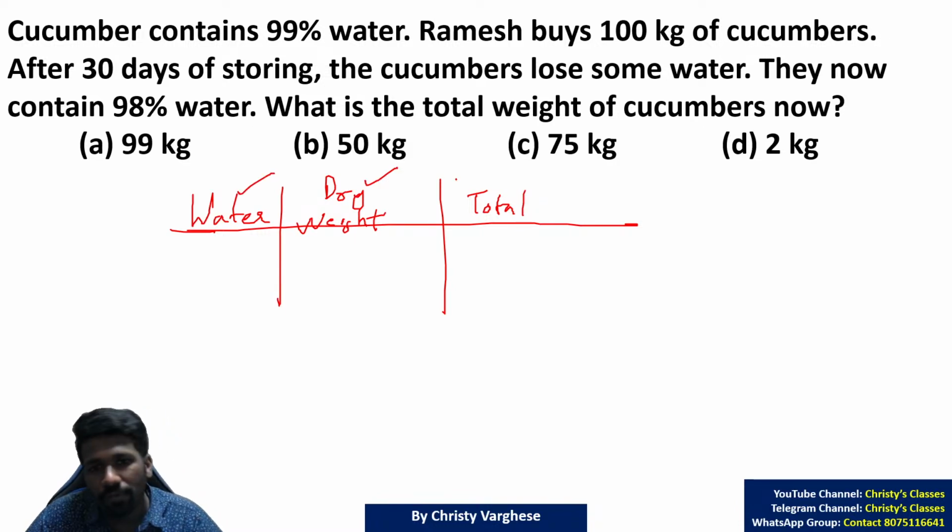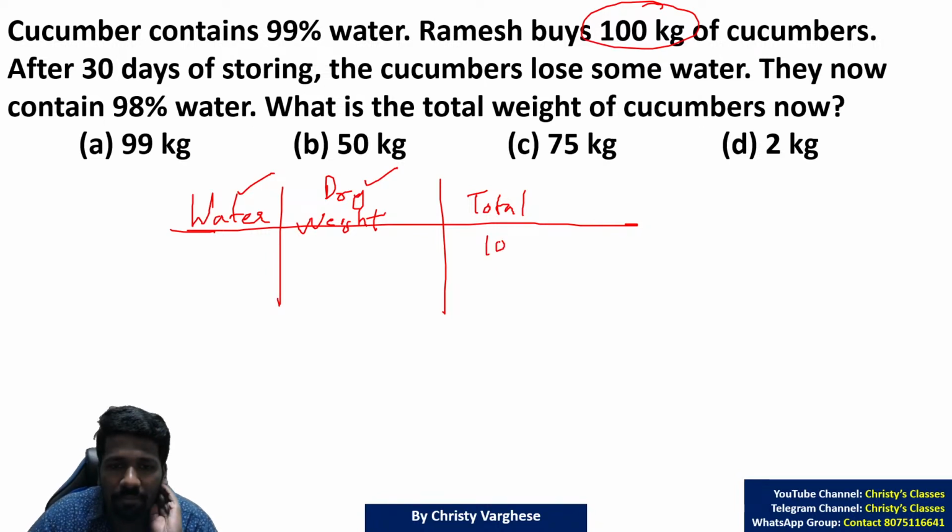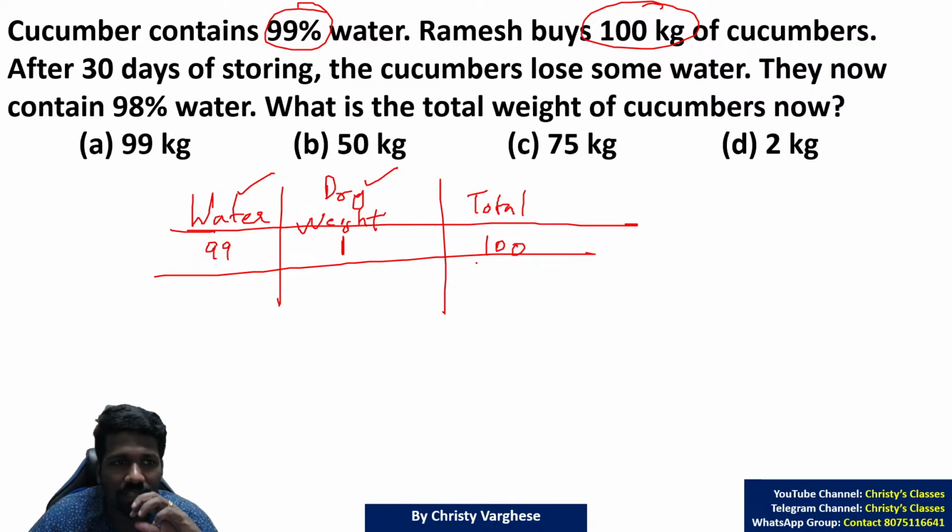Water and dry weight together make the total. Ramesh is buying 100 kilograms of cucumber. In that, 99% is water, which means 99 kg. So the dry weight is just 1 kg. This is the initial situation.